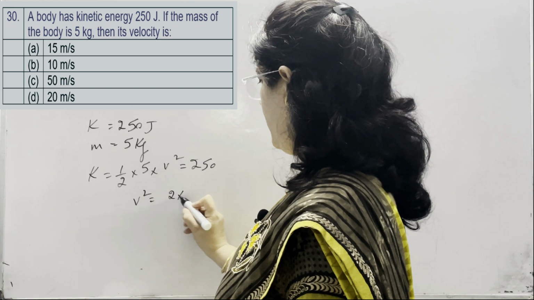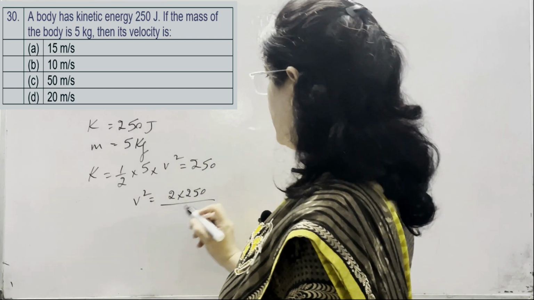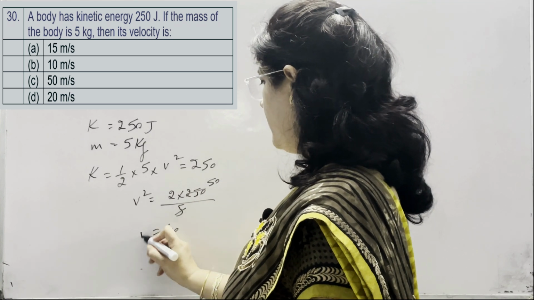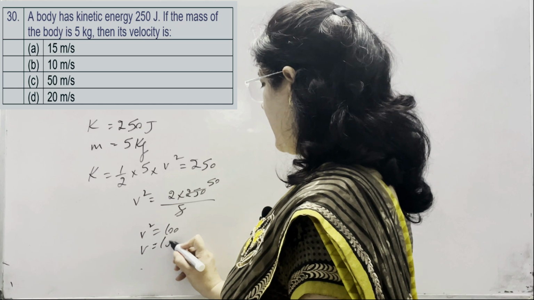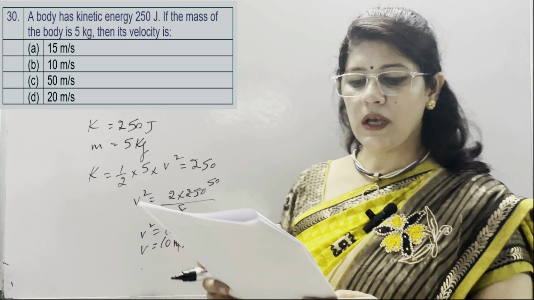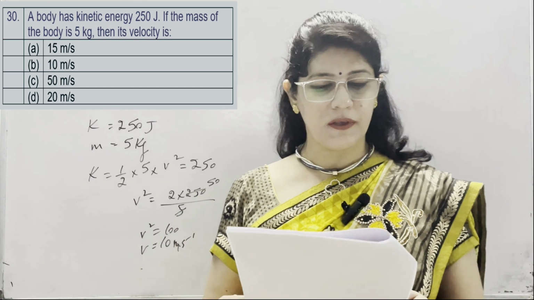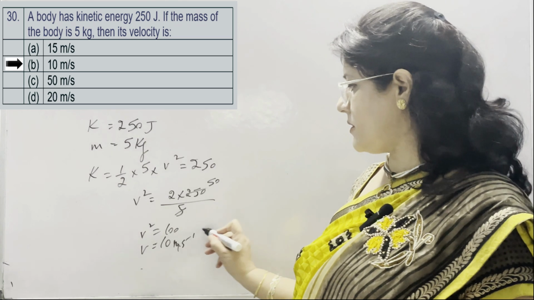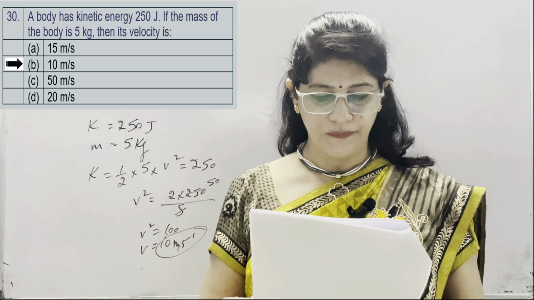V square is equal to 2 into 250 divided by 5, which is 100. V square is 100, it means the value of V is 10 meter per second. Options are 15 meter per second, 10 meter per second, 50 meter per second and 20 meter per second. The correct option is B, which is 10 meter per second.